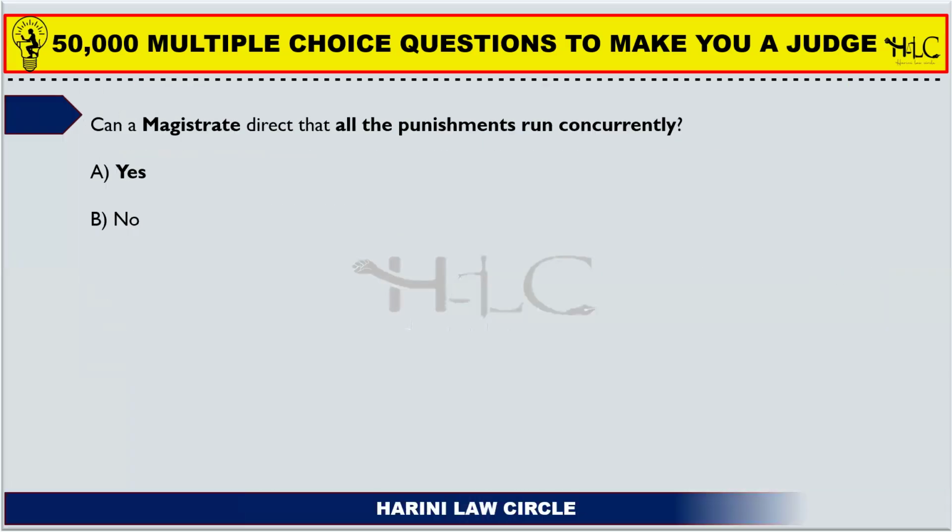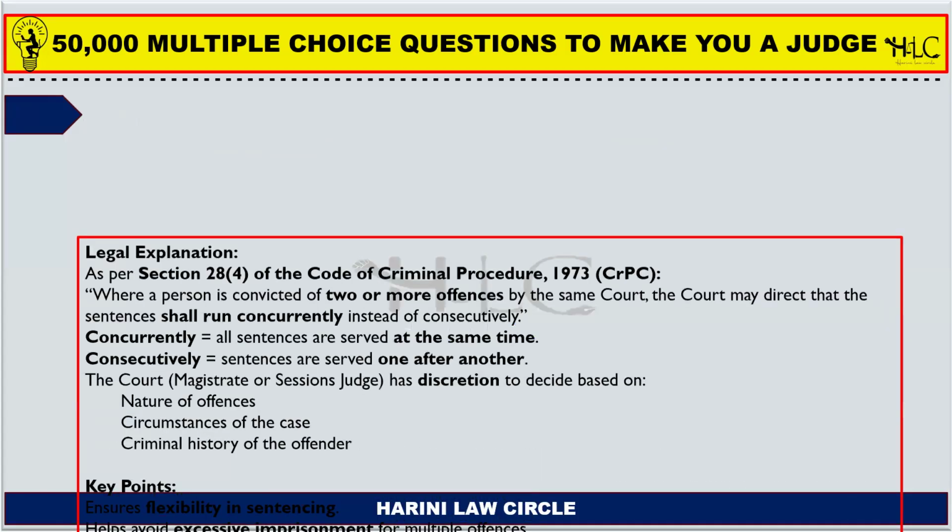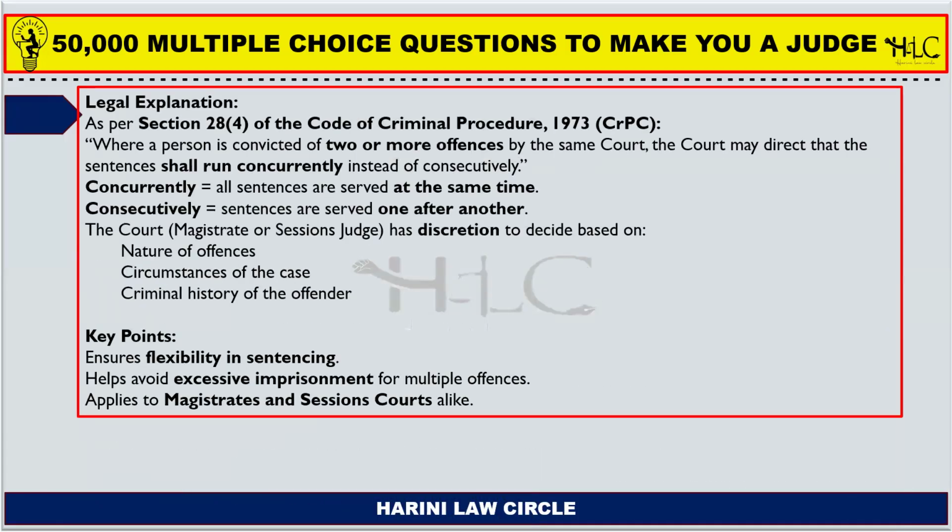Next one. Can a magistrate direct that all the punishments run concurrently? Yes, a magistrate can direct that all the punishments run concurrently. As per section 28 subsection 4 of the Code of Criminal Procedure, when a person is convicted of 2 or more offences by the same court, the court may direct that the sentences shall run concurrently. Concurrently means at the same time. Punishments can run at the same time instead of consecutively.